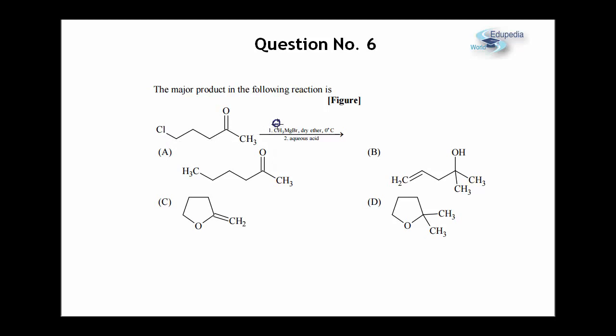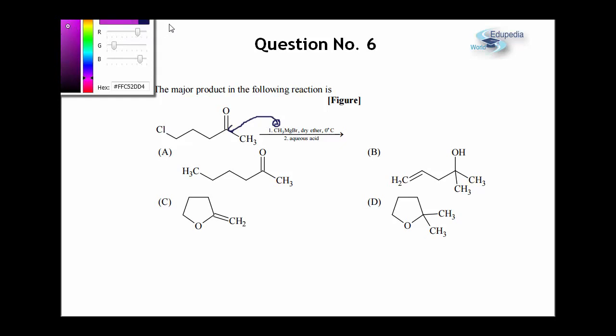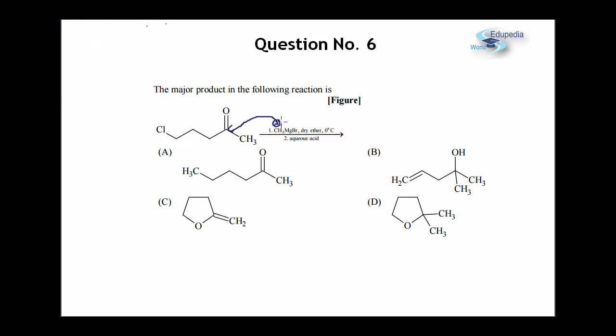Either this Grignard can attack on this carbon atom through a nucleophilic addition mechanism, acting as a nucleophile. Or secondly, this Grignard can also attack on this sp3 carbon for an SN2 mechanism. If the reaction takes place through this mode, it will be SN2 mechanism, that is nucleophilic substitution at this point. And if the reaction takes place through this other mode, it will be a nucleophilic, that is Nu minus, addition mechanism.